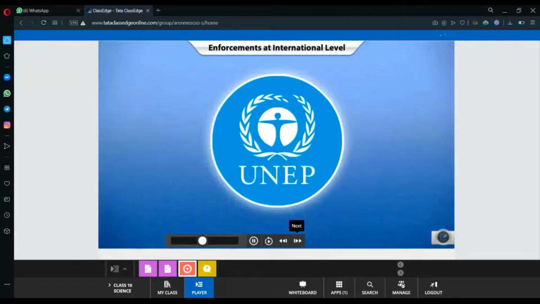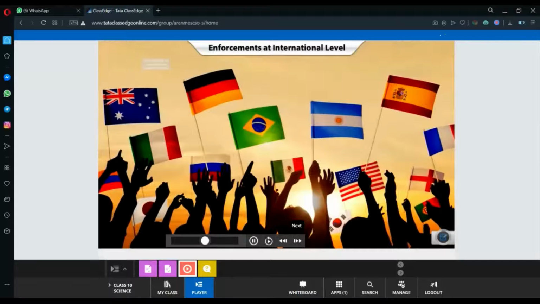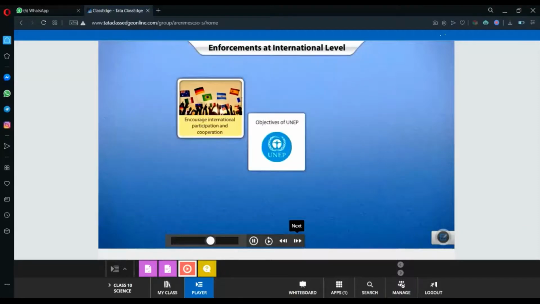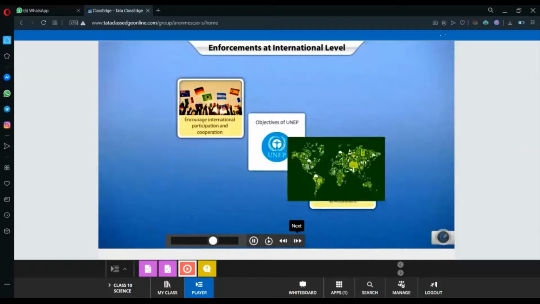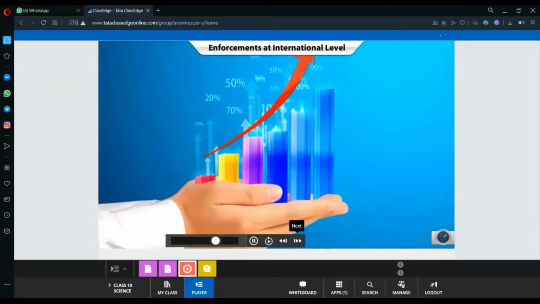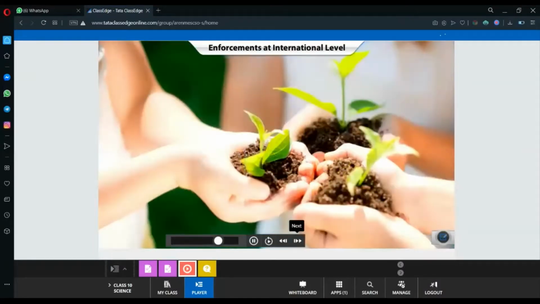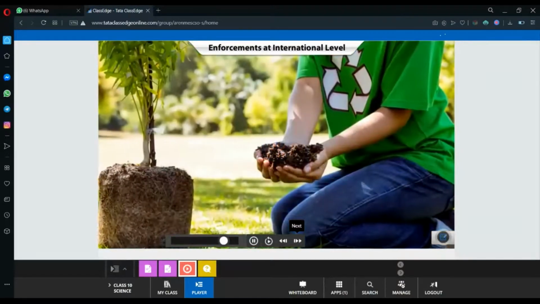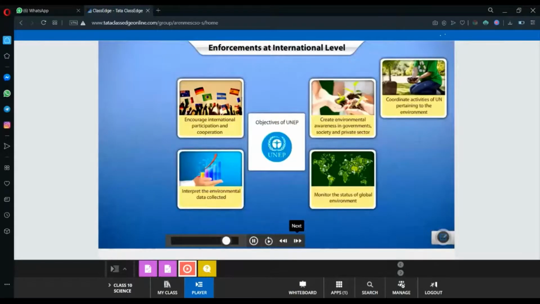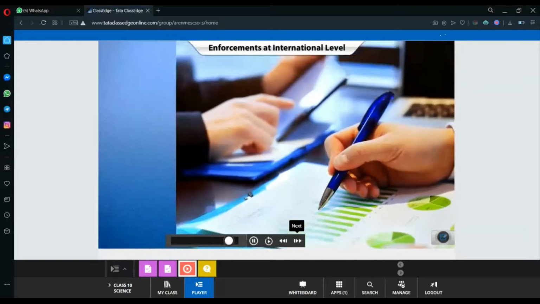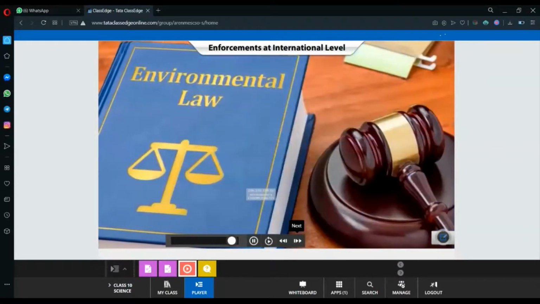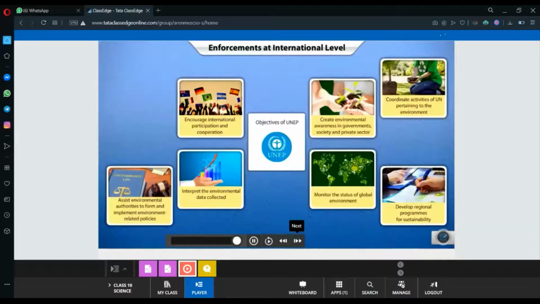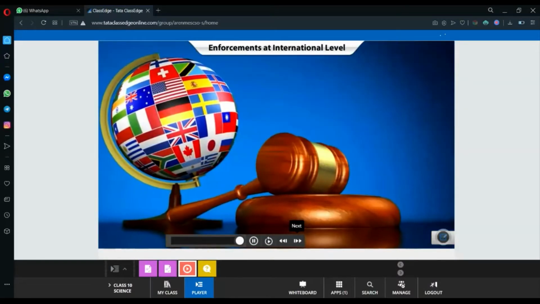It was launched to encourage international participation and cooperation in addressing environmental issues and policies, to monitor the status of the global environment and interpret the environmental data collected, to create environmental awareness in governments, society and the private sector, to coordinate activities of the United Nations pertaining to the environment, to develop regional programs for sustainability, and to assist environmental authorities, especially those in developing countries, to form and implement environment-related policies and develop international environmental law.